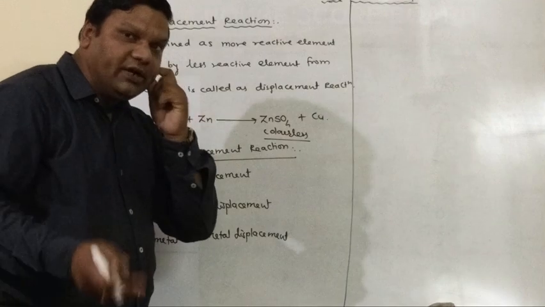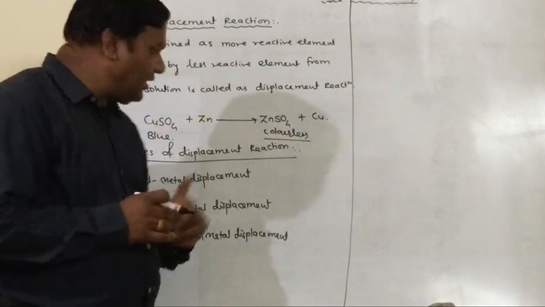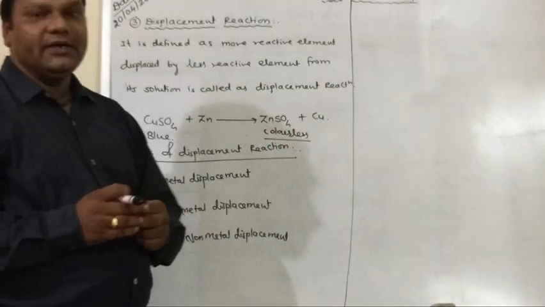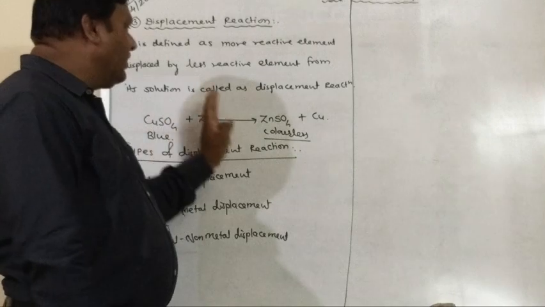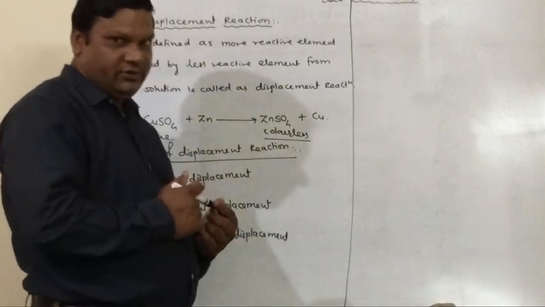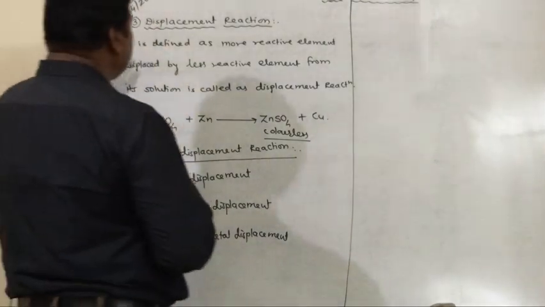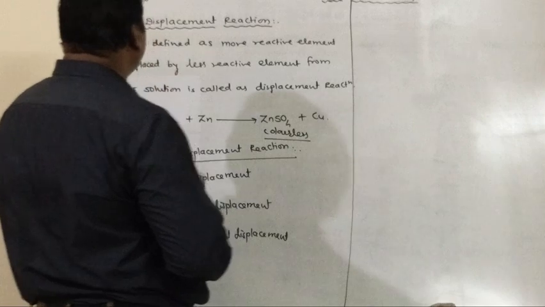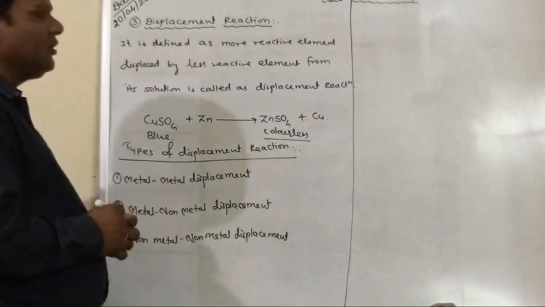Zinc is more reactive than copper, so copper is easily displaced by zinc, and we get zinc sulfate and removal of copper. Understood? This is the displacement. Sulfate remains as it is, only copper is displaced by zinc. Any doubt? So it is defined as the less reactive element being displaced by the more reactive element from its solution.